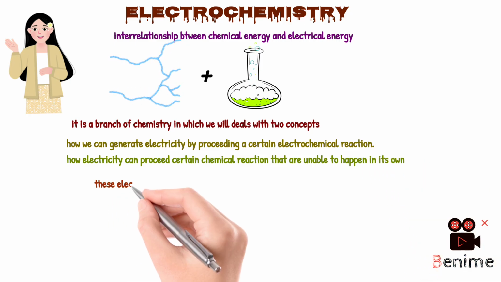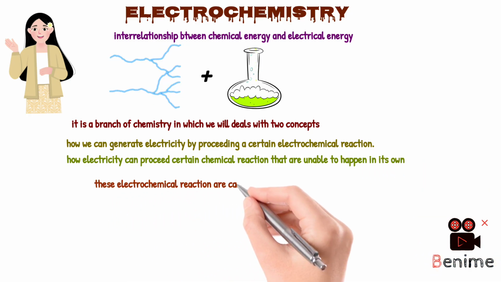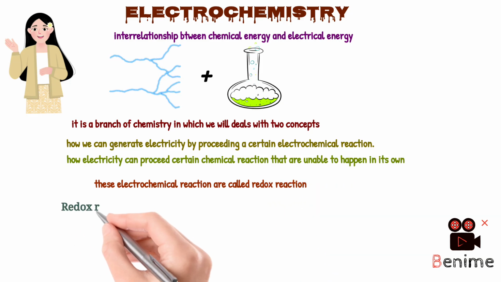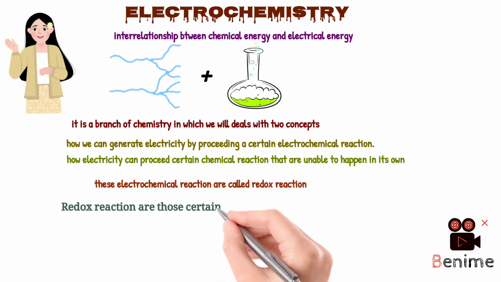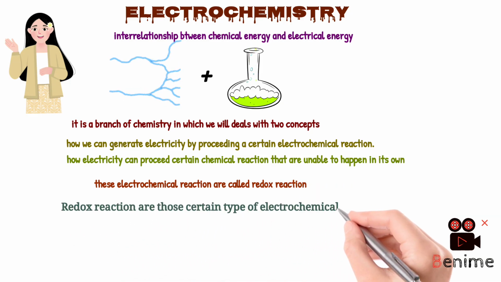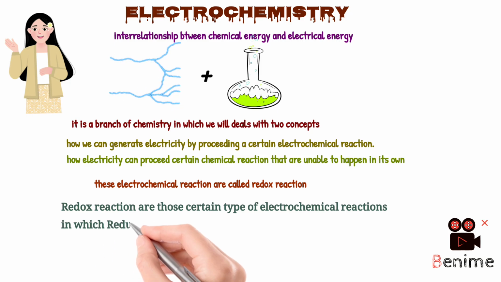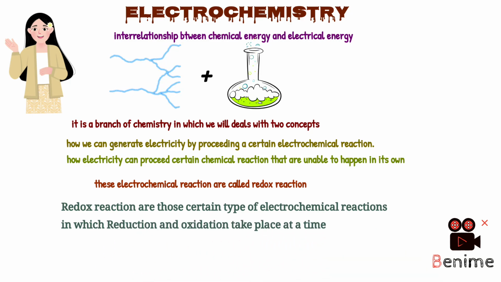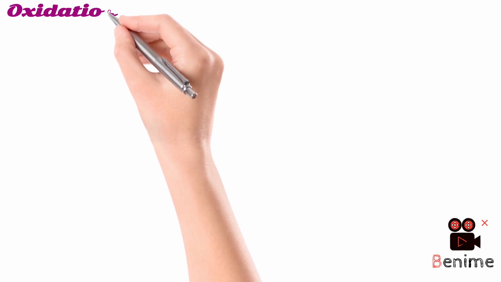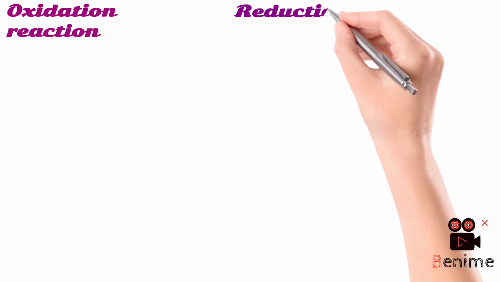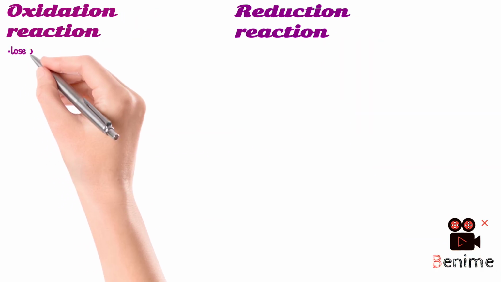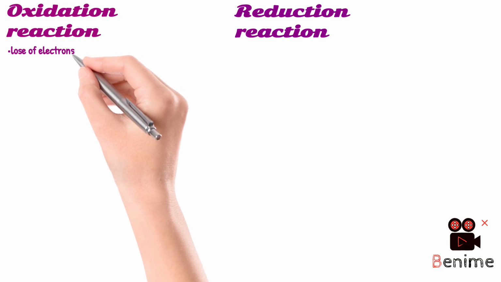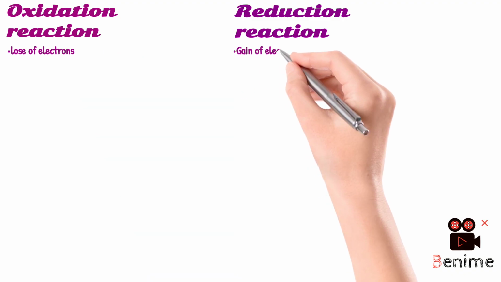Now these electrochemical reactions are called redox reactions. Redox reactions are a certain type of electrochemical reaction in which reduction and oxidation take place at a time. Now let's discuss oxidation and reduction reactions briefly. First of all, oxidation is the loss of electrons and reduction is the gain of electrons.